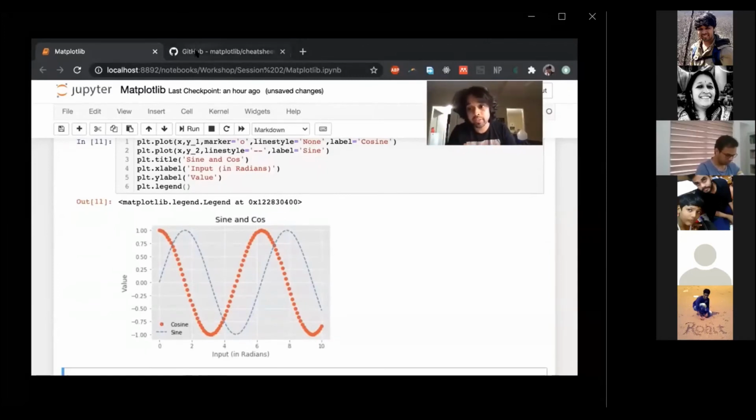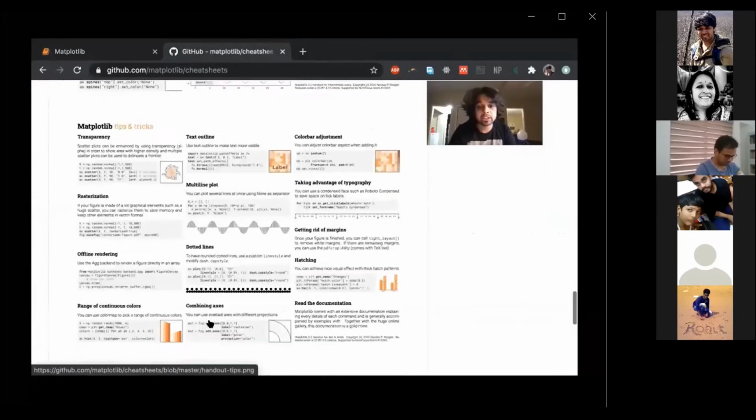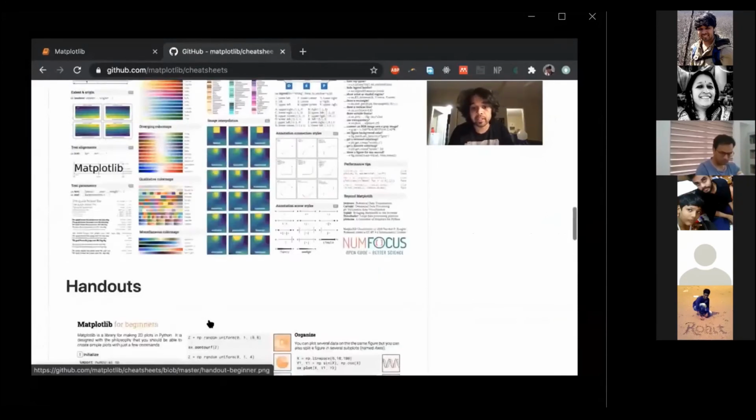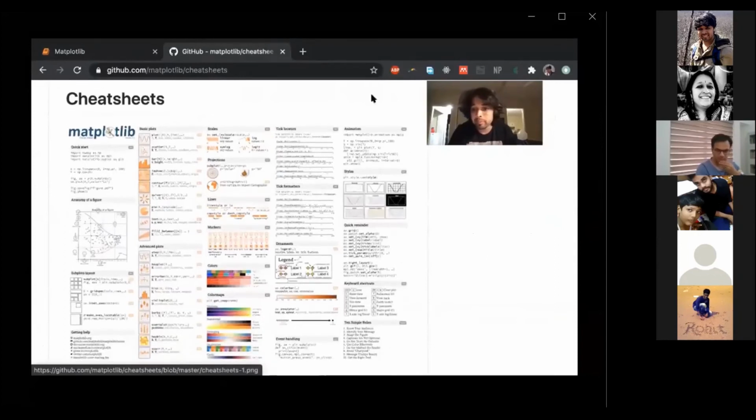And I've also given you a few cheat sheets. These cheat sheets are basically shortcuts and things that you can do to make it look a little better. It talks about the different plots that are there in it, and you can take time to go through this. Or you can just search on Google and find something on Stack Overflow.